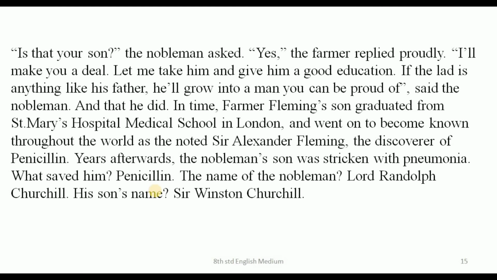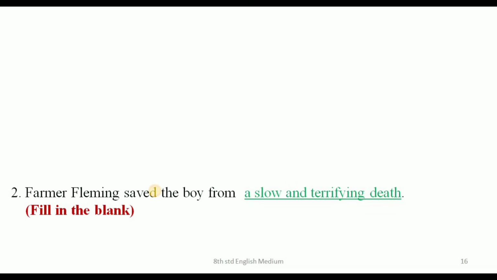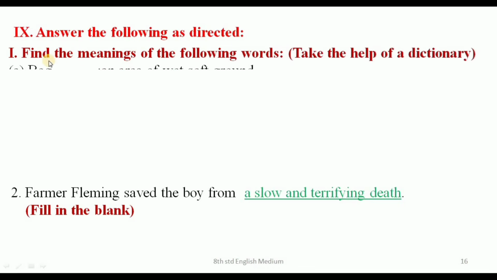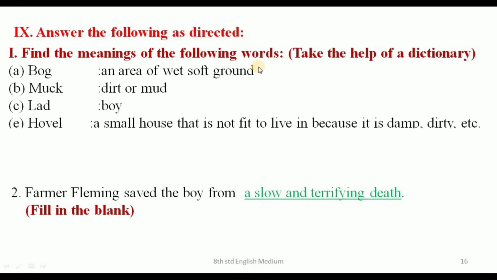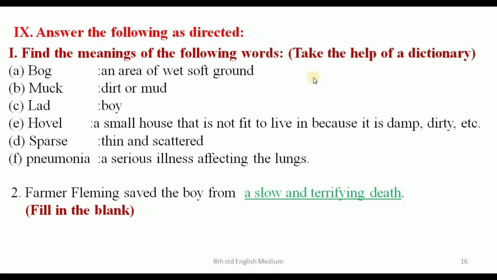This is also a story continued here. And let's move to the question and answer directly. Just go through the story. Answer the following as directed. Find the meaning of the following words. Take the help of a dictionary.